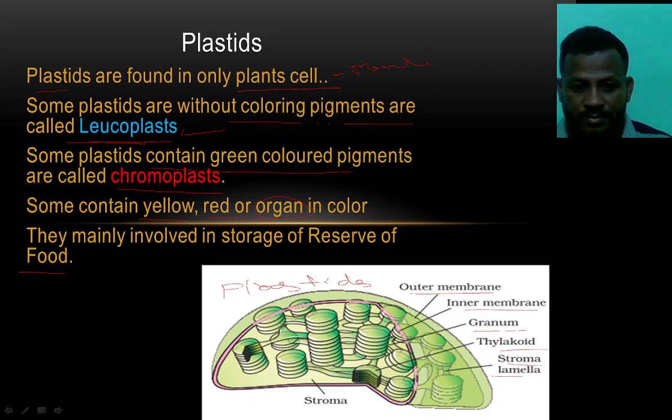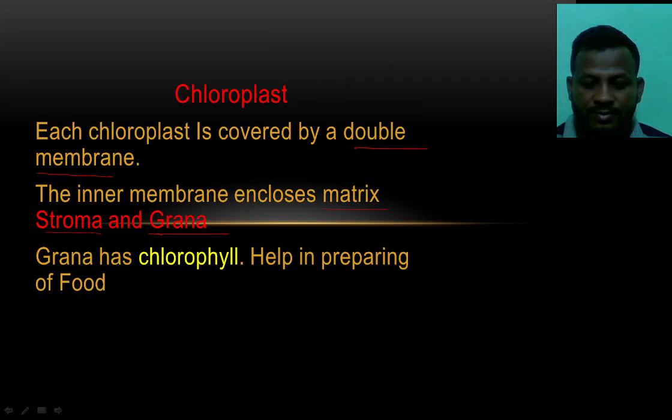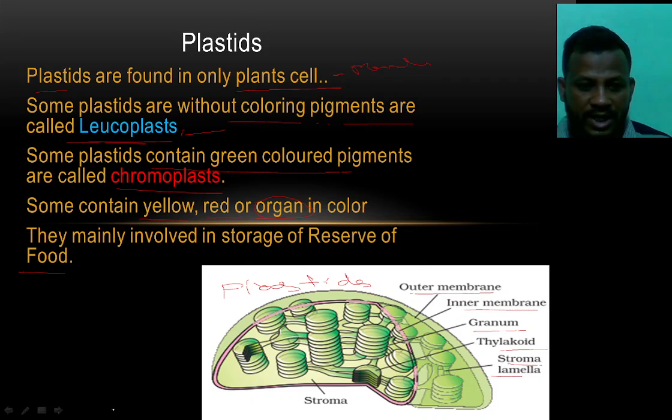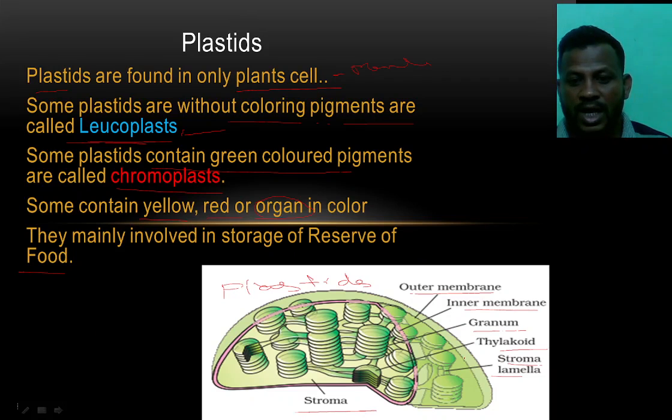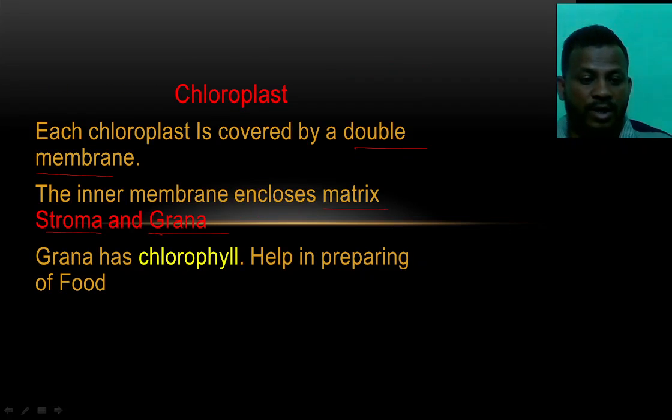Look here. Every plastid contains the stroma. Here, this is the stroma and this is the granules. Okay. Every plastid contains the stroma and granules.